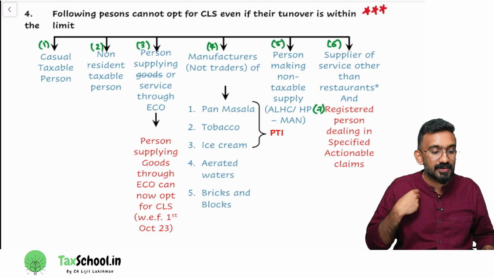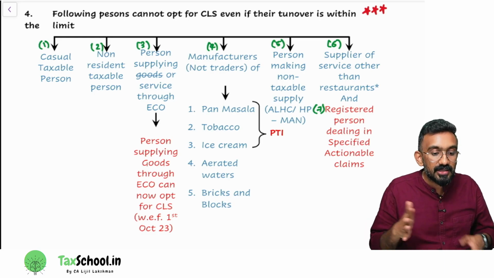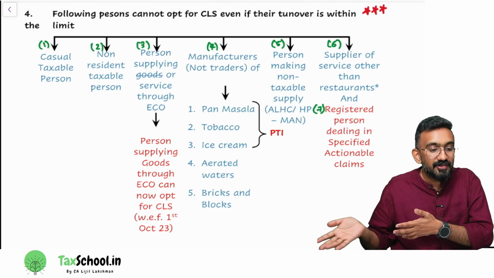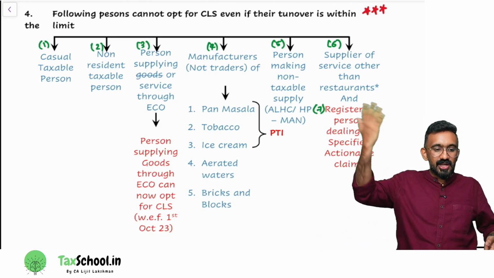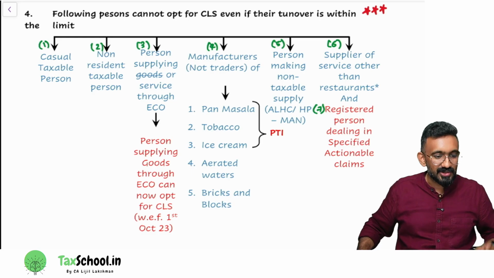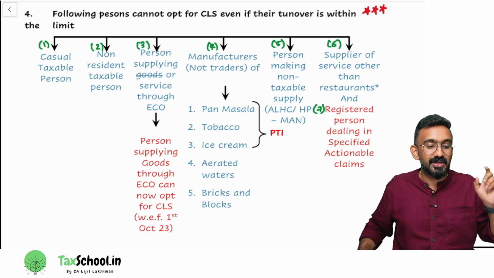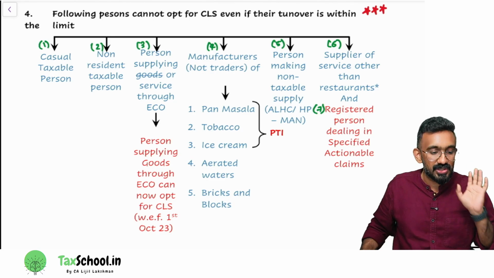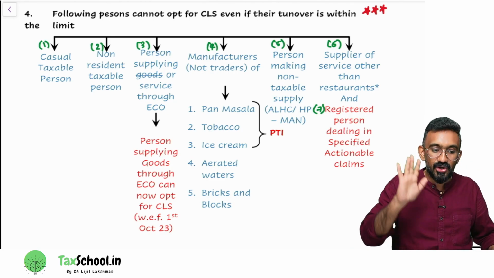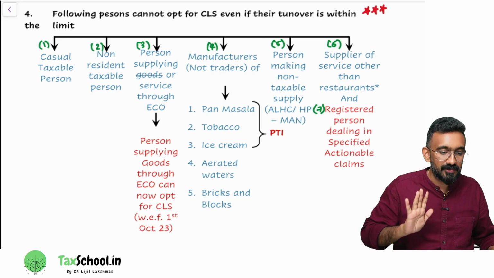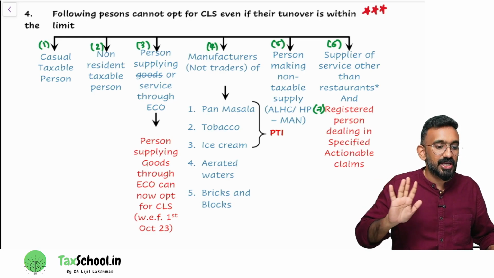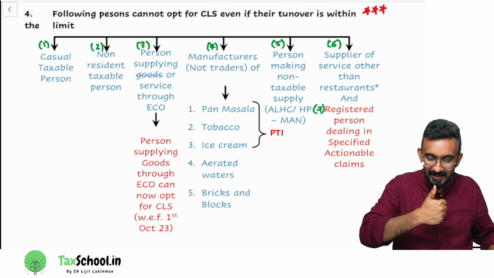Now, my next question you should think is, should the Tamil Nadu government support me by giving me a composition levy scheme? No. Why? In Tamil Nadu, I'm only there for few days. The Tamil Nadu government says, why should I take all your losses? So they said, casual taxable person cannot opt for composition levy scheme. You're not permanent in my state, so I will not give you the benefit of composition levy scheme. So CTP cannot opt for composition levy scheme. Is that clear? Can I have one thumbs up?